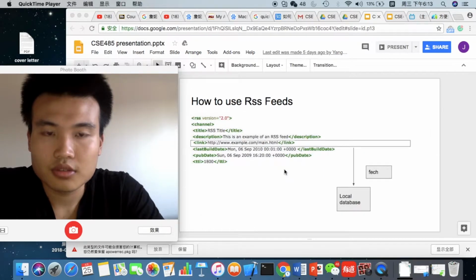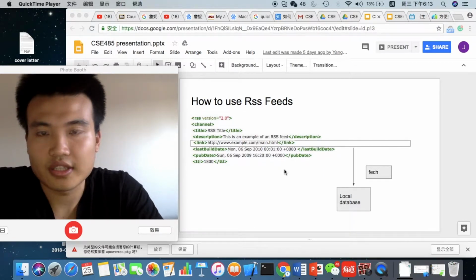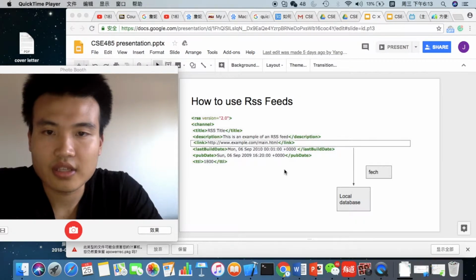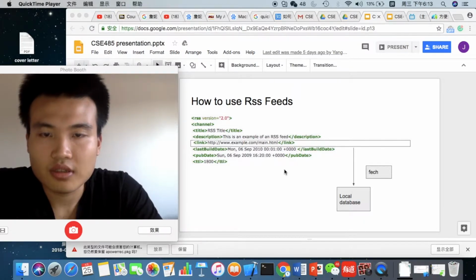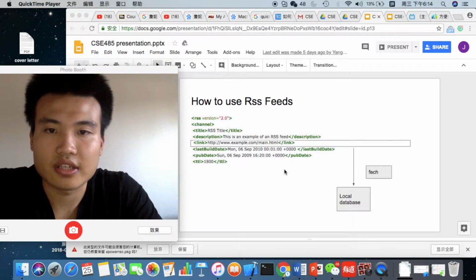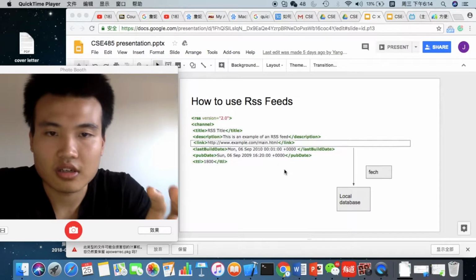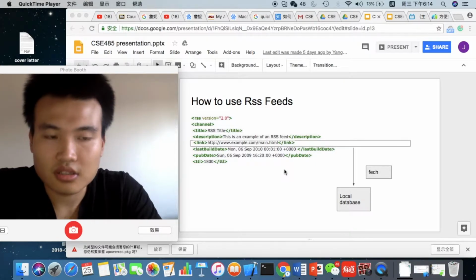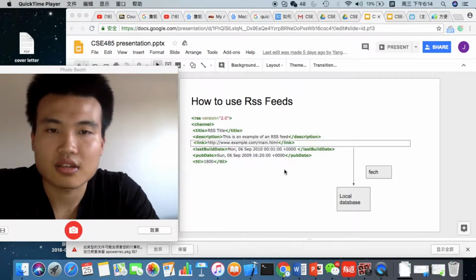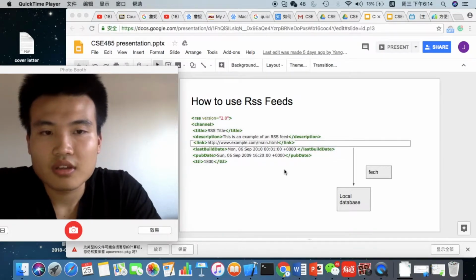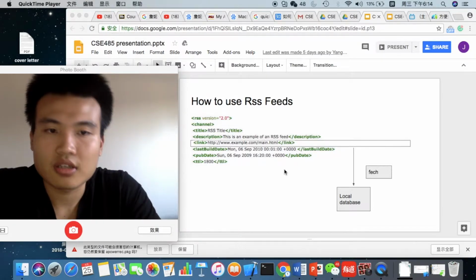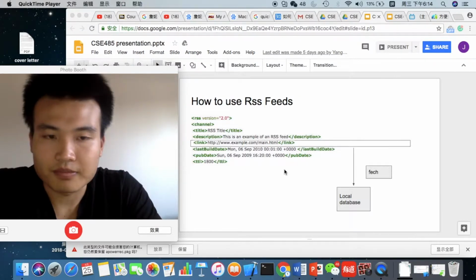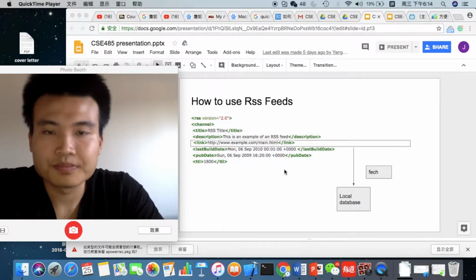First of all, our idea is to analyze the RSS feed and take the key parts that we want. For us, the most important parts are the link and the title. We're gonna get the title and put it on the title page, and we're gonna get the link. The link will direct us to the web page that contains the article. Therefore, we can fetch the article from those websites to our local database for users to look for, search, and do whatever they want.